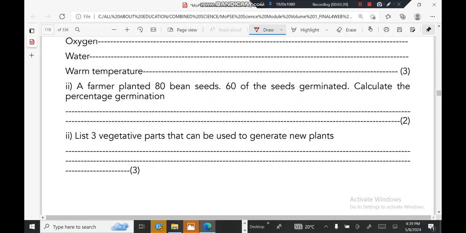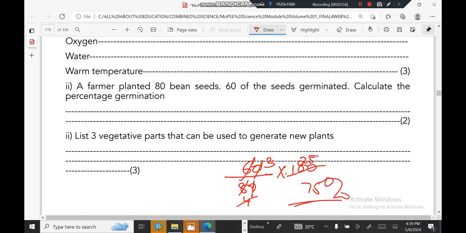So the seeds germinated, which is 60, over the seeds planted, 80, times 100 to get the percentage. So 60 over 80 simplifies to 3 over 4, and 3 times 25 gives you 75. Just for the sake of calculation, because these questions came in paper 1, that's why I'm working this one out. Seeds germinated over seeds planted times 100, you're going to get the percentage germination.